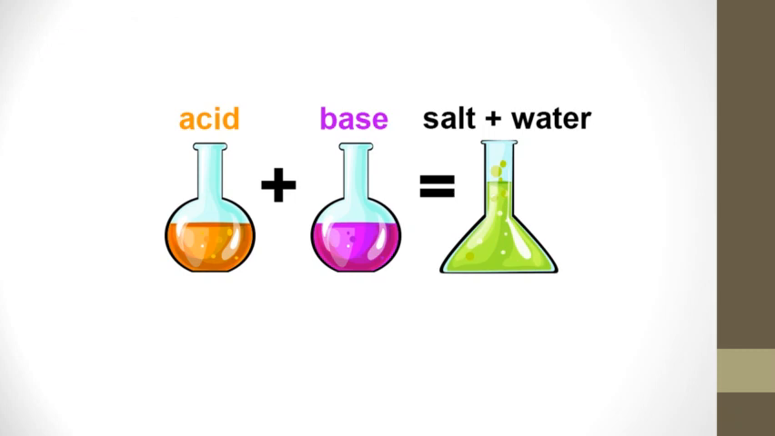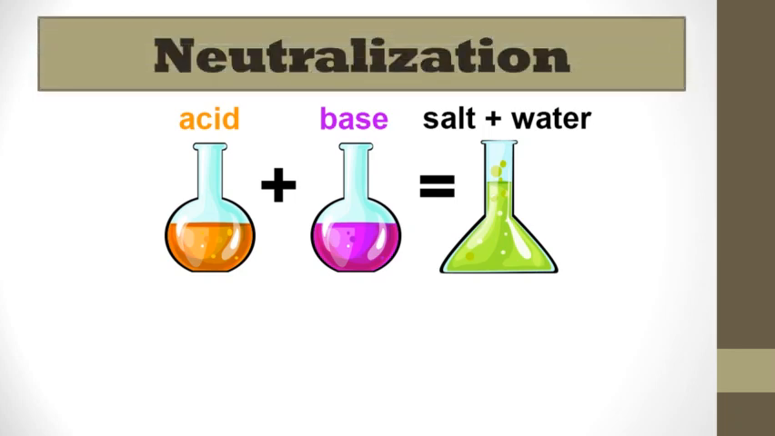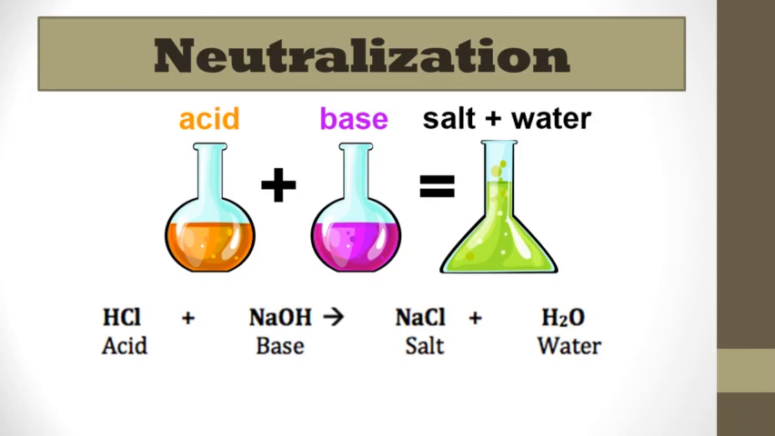Now, when an acid reacts with a base, it forms salt and water, and this process is known as neutralization. Here you can see the equation in which hydrochloric acid reacts with the base sodium hydroxide to form the salt sodium chloride and water. So this is neutralization.